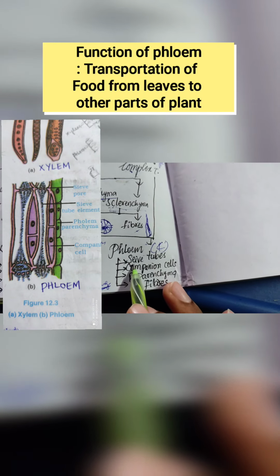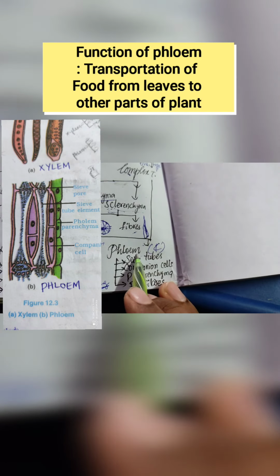Xylem parenchyma are living cells. In phloem tissue, we get to know about four types of cells. One is sieve tubes, other are companion cells, third one is phloem parenchyma, and fourth one is phloem fibers.